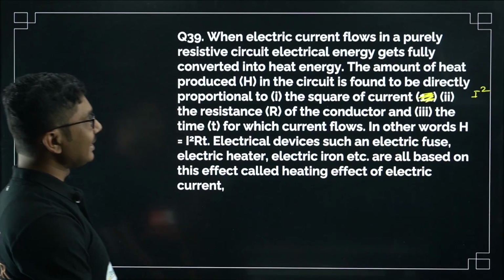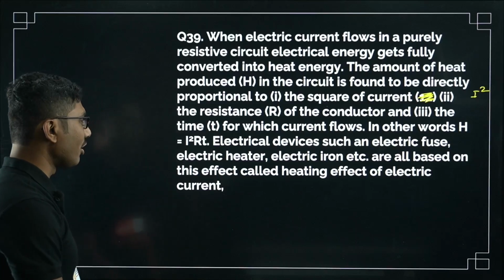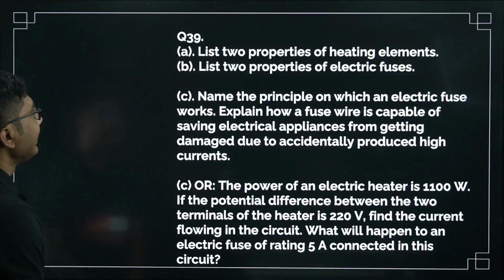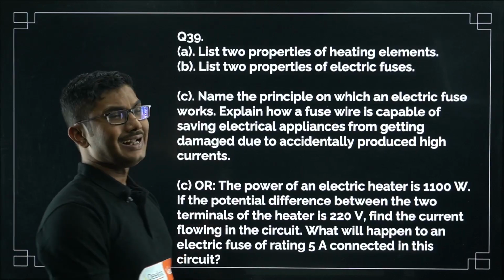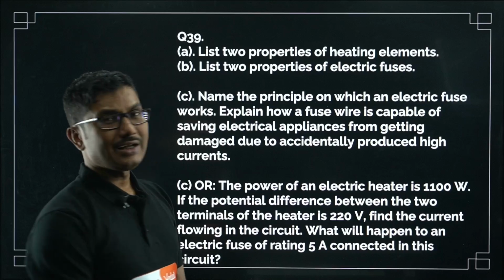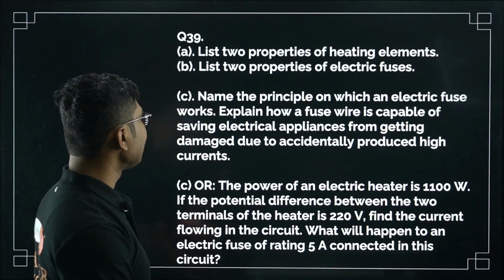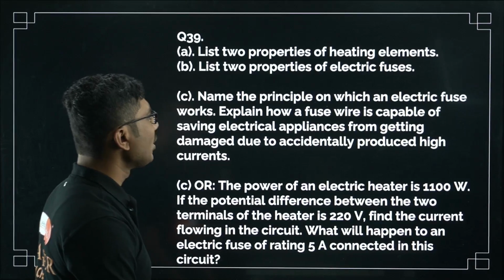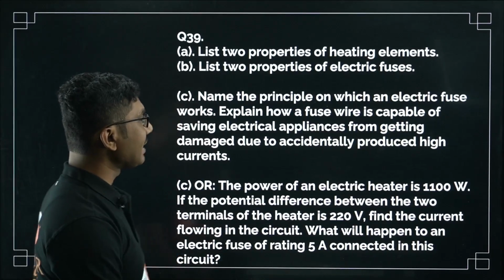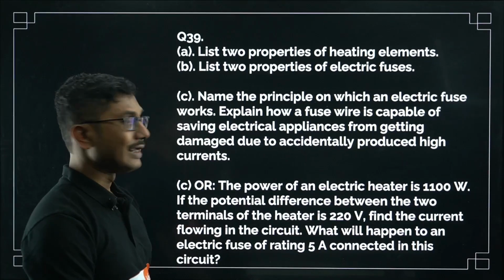Electrical devices such as electric fuse, electric heater, electric iron, etc. are all based on this effect called the heating effect of electric current. So this is the statement. Okay, A, list 2 properties of heating elements. B, list 2 properties of electric fuses. C, name the principle on which an electric fuse works. D, explain how a fuse wire is capable of saving electrical appliances from getting damaged due to accidentally produced high currents.